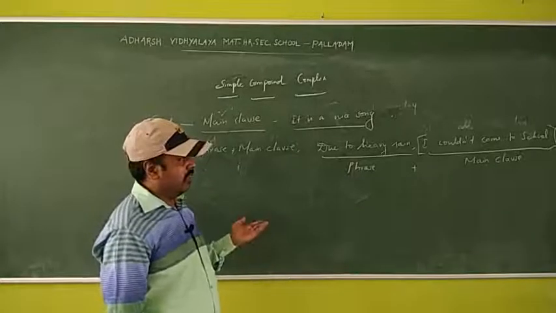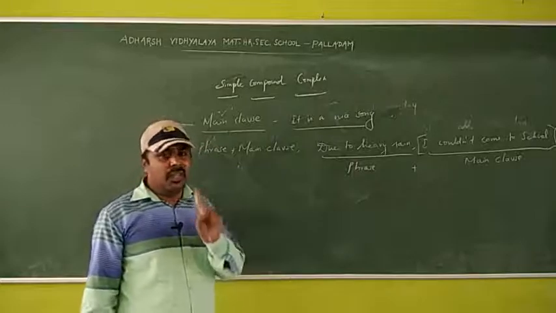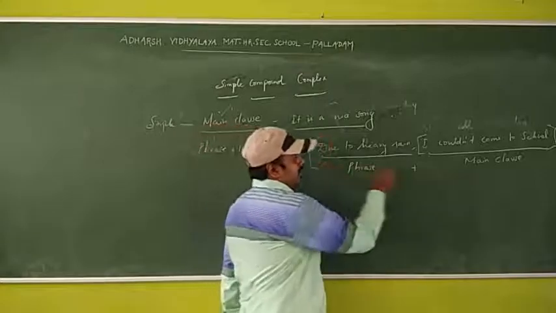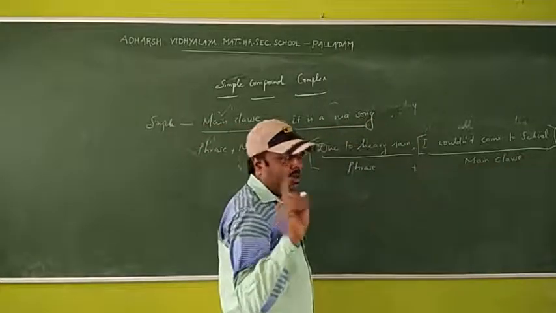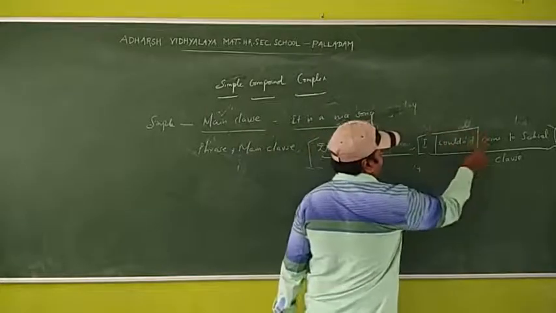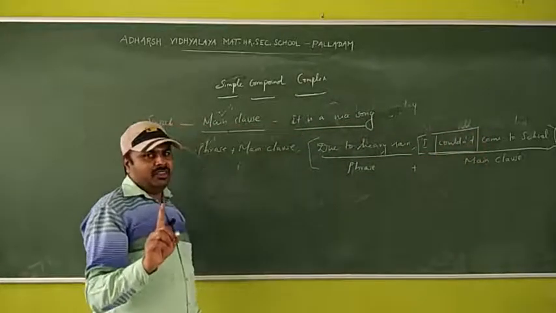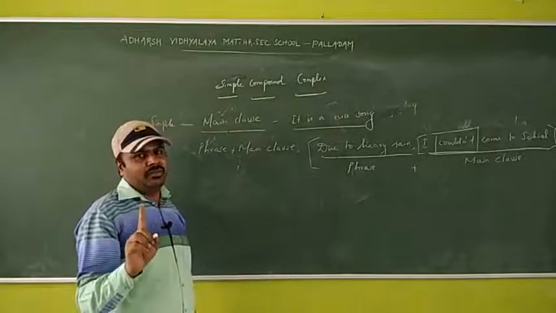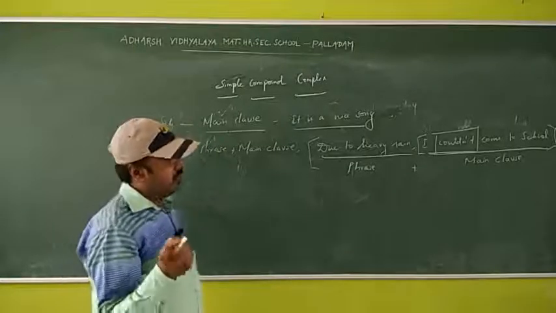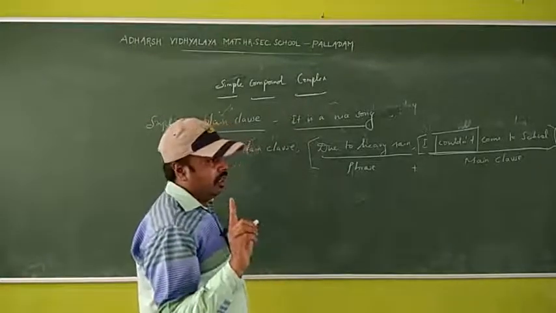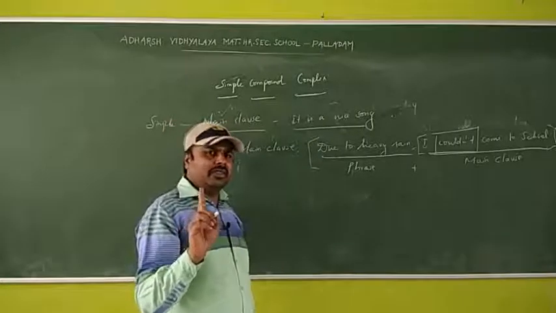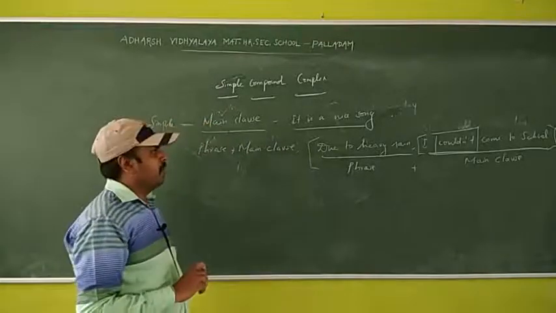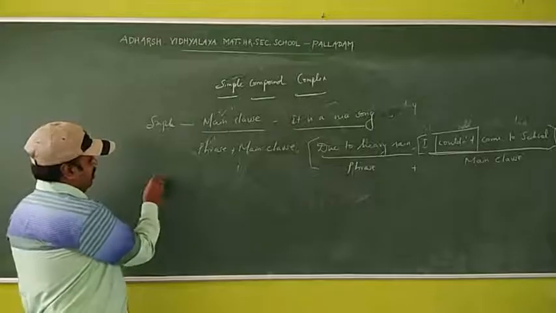Also, you can easily identify a simple sentence as having only one finite verb. Very important. If you change it to a simple sentence, make note that it has only one finite verb, which means your sentence is right. If you have two finite verbs, the sentence is wrong. So this is the structure of a simple sentence.